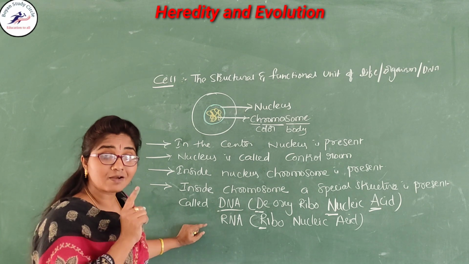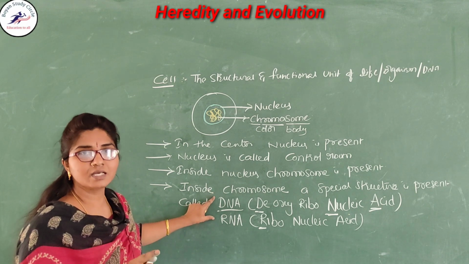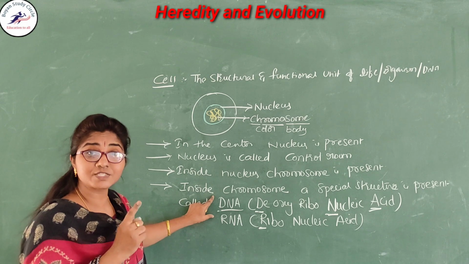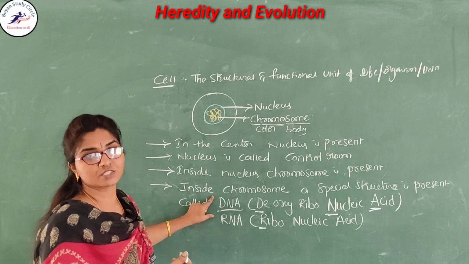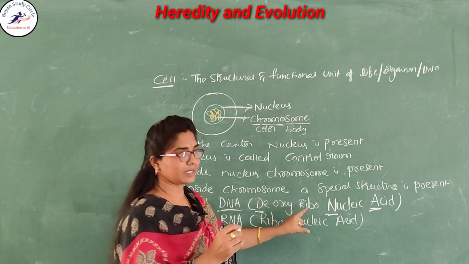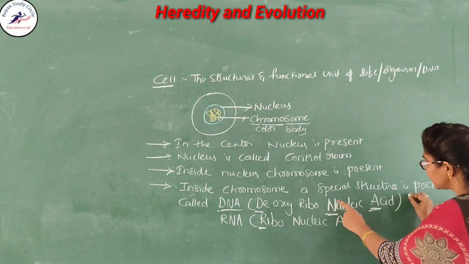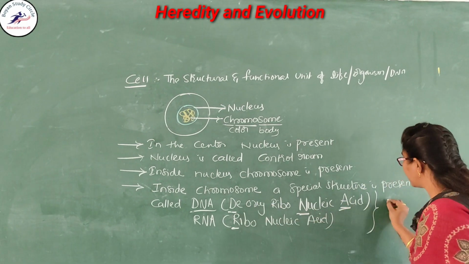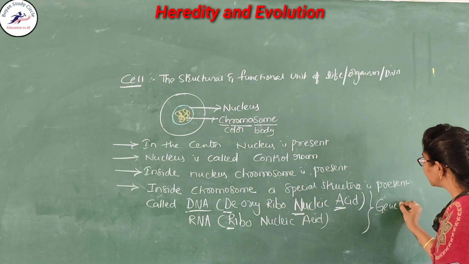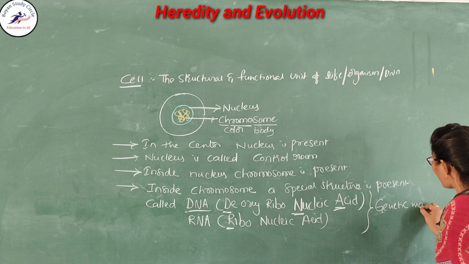Why is it called the genetic material? Because it is useful for the transferring of characters from the parent to the offspring. So, it is called the genetic material. Here, what are the genetic materials? Can you say what that is? DNA and RNA. Both are called the genetic material.